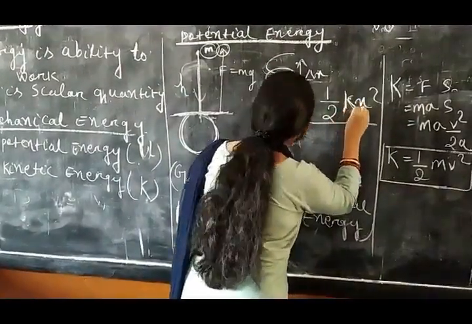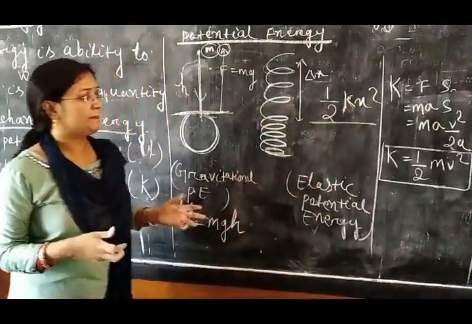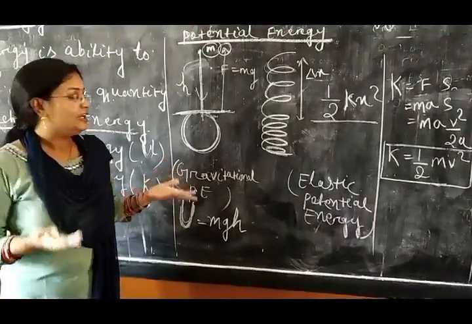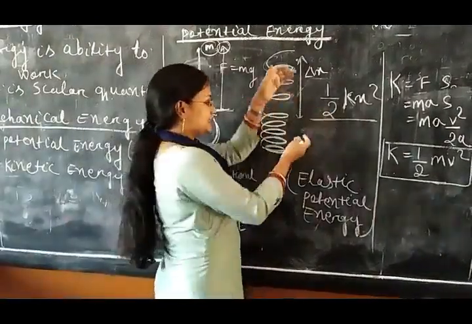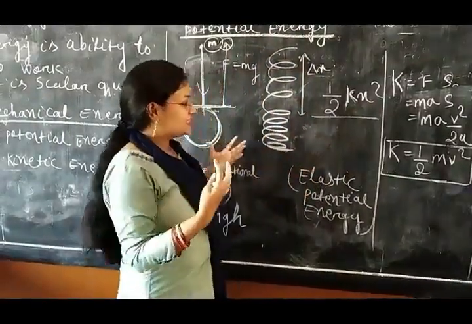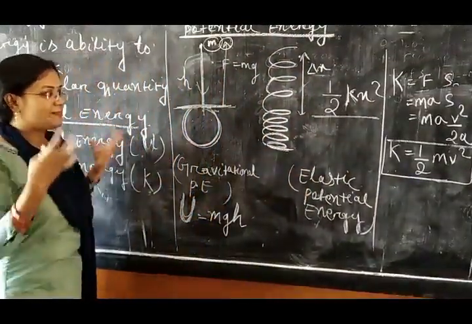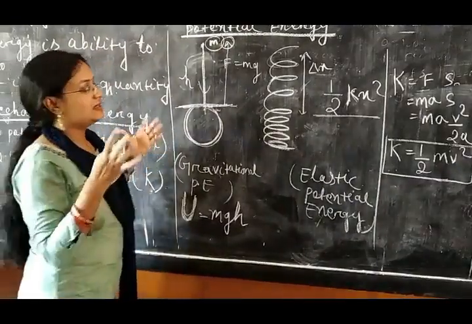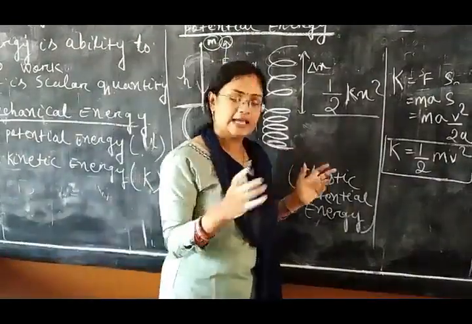This k is the spring constant, and the spring constant depends on the material of the spring. And x is how much it is compressed or how much it is expanded. That means we conclude one thing: the expanded or compressed spring has some potential energy.